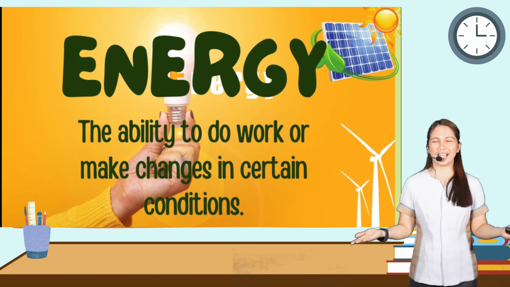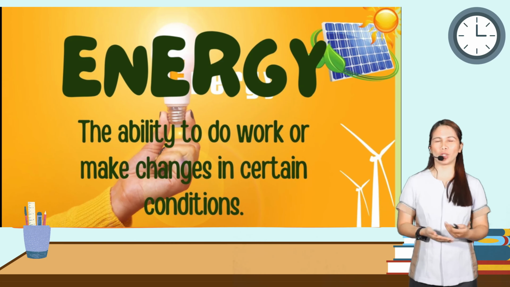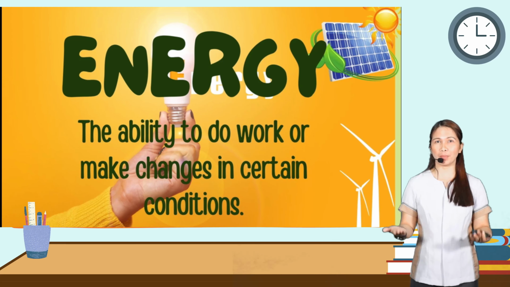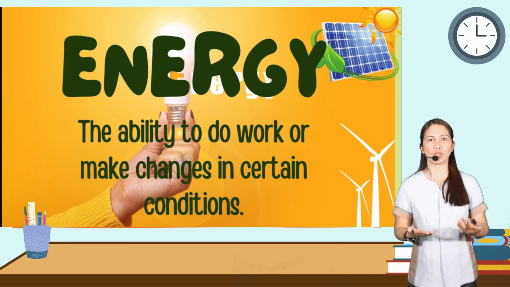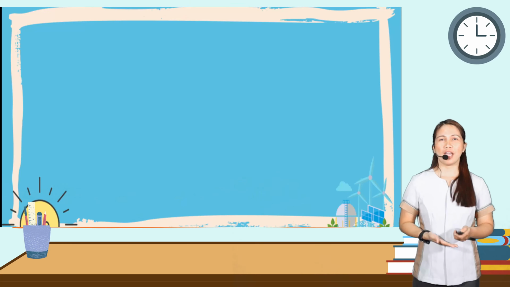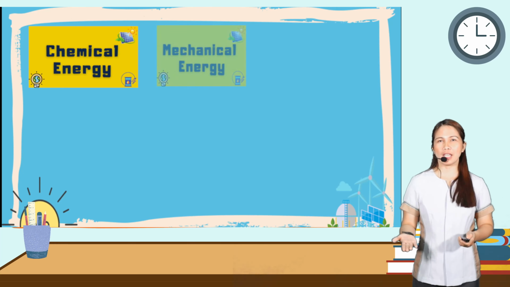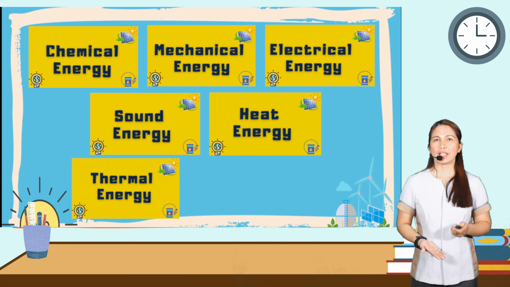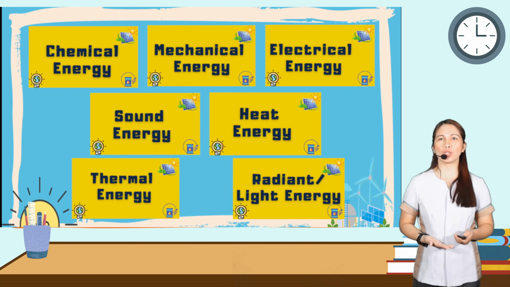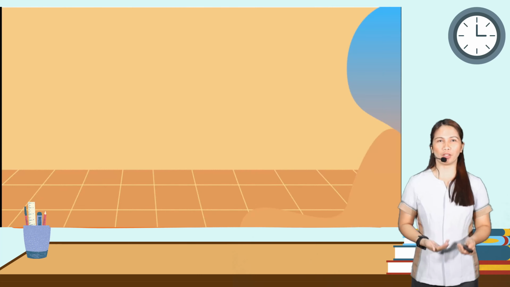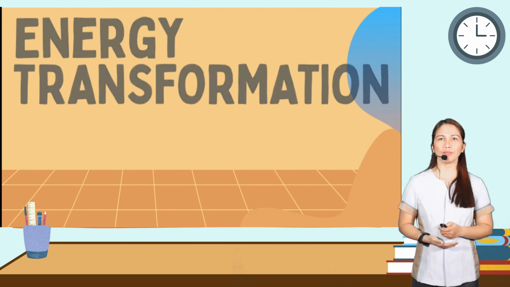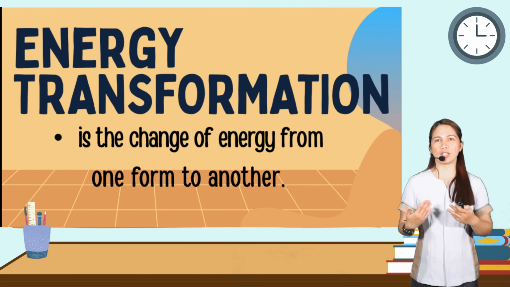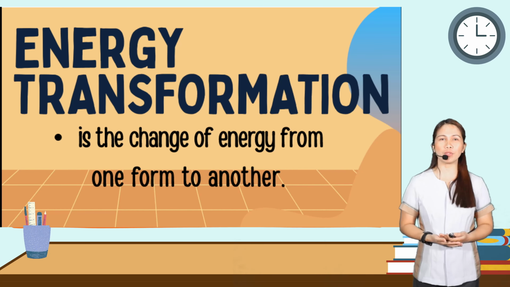So again, class, let's have a short recap of what we have learned. Energy, again, is the ability to do work or make changes in certain conditions. And we have the 8 forms of energy: chemical, mechanical, electrical, sound, heat, thermal, and radiant energy. Energy transformation is the change of energy from one form to another.